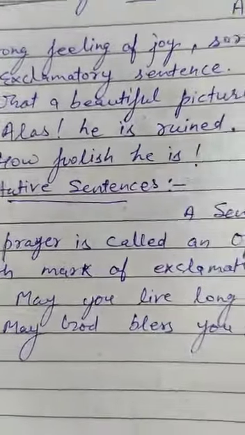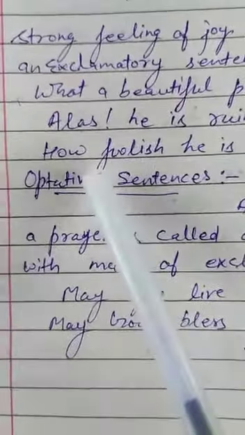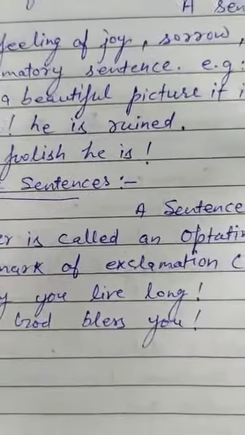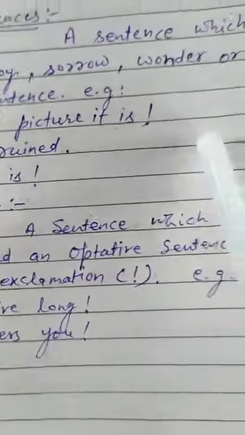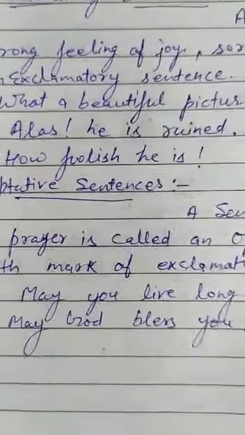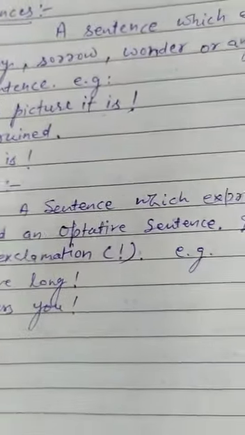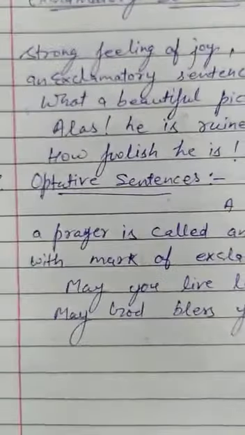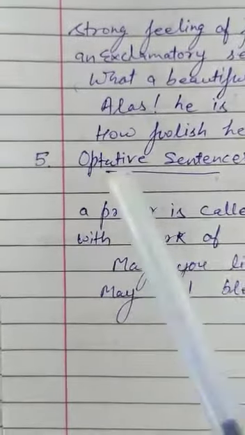Alas, he is ruined. How foolish he is. Hurrah, we have won the match. So such kinds of sentences are called exclamatory sentences.